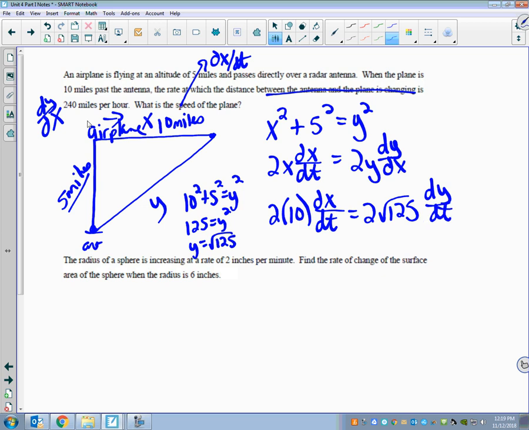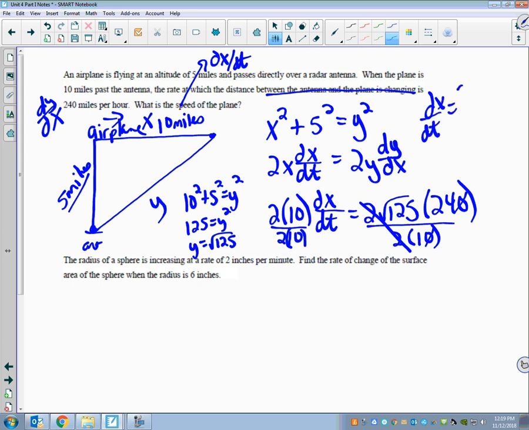So if I plug all that in, I get the square root of 125, and I'm solving for dy over dt. No, wait. I'm solving for dx over dt, and that's 240. And you could use a calculator. These are usually calculator questions, but you could just divide, right? Divide by 2 times 10.